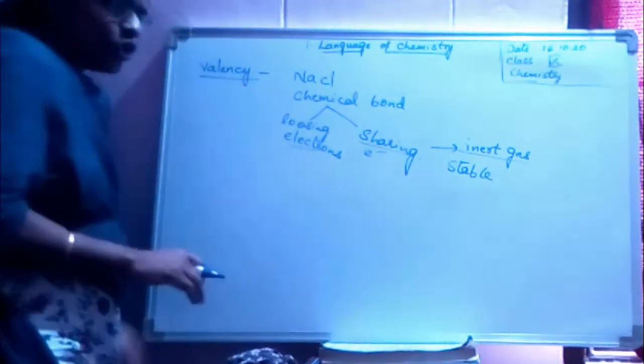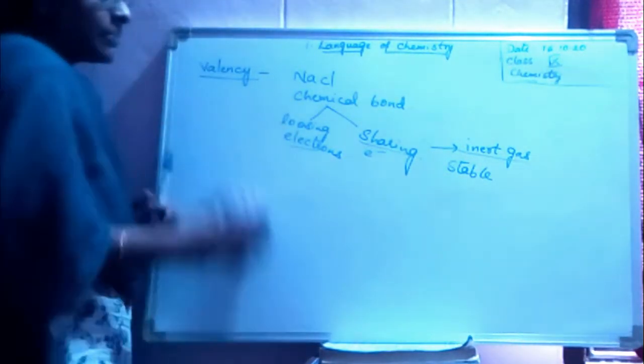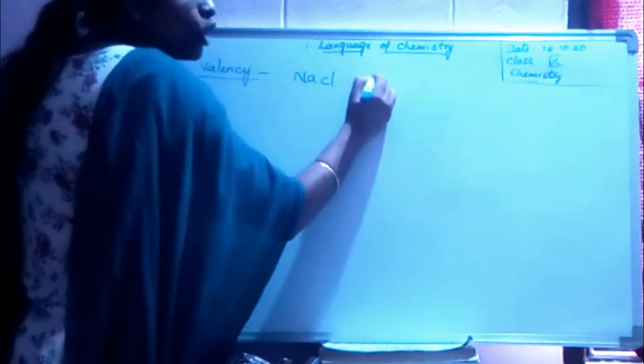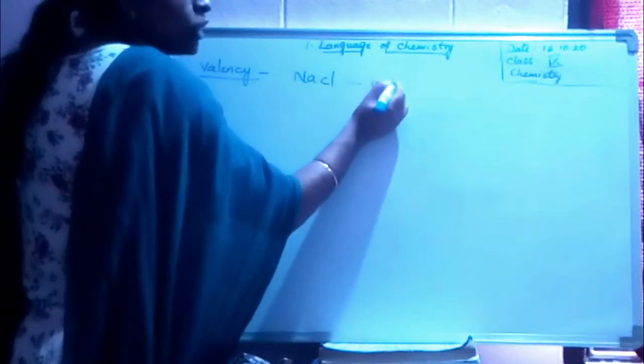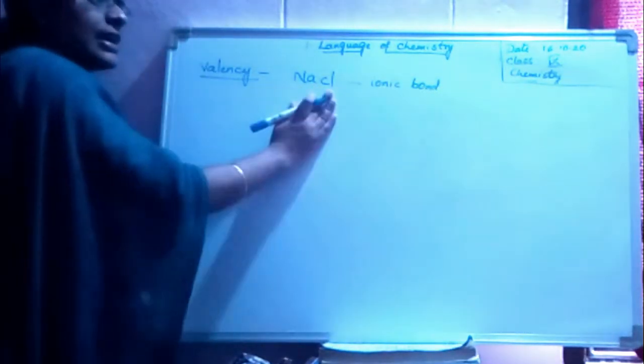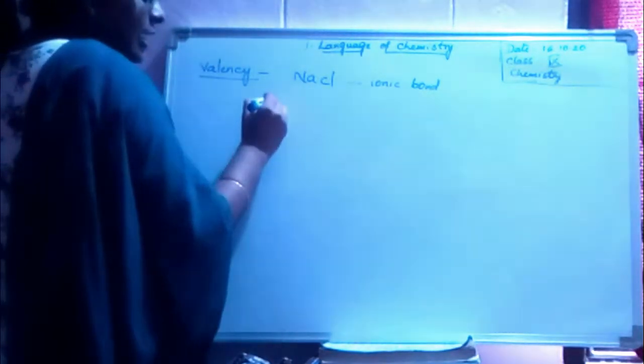Now I will show you a simple example: how sodium chloride is formed. Look here, children. Actually this is a bond called an ionic bond. The bond between sodium and chlorine is an ionic bond. Now let us take sodium.